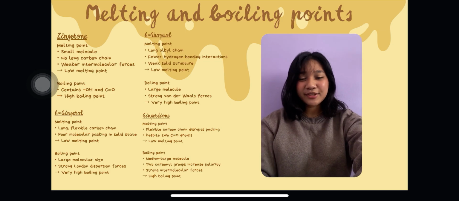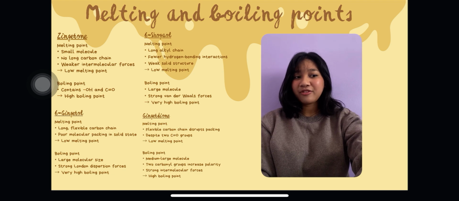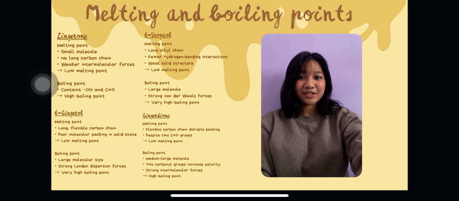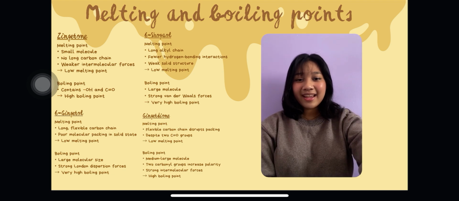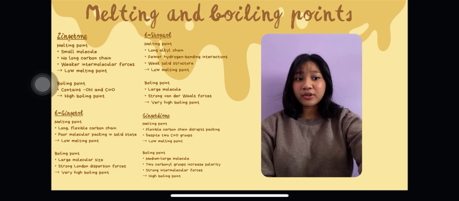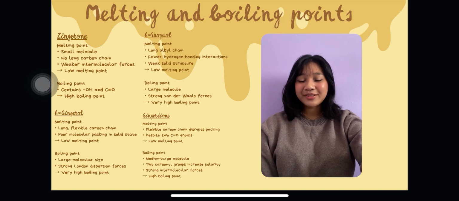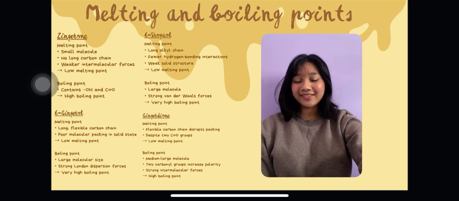Next is 6-gingerol. 6-gingerol has a low melting point, around 30 degrees Celsius. This is mainly due to its long flexible alkyl chain, which prevents efficient packing of molecules in the solid state. Despite that, it has a very high boiling point, around 450 degrees Celsius, because of its large molecular size and strong London dispersion forces. Next, we're moving on to 6-shogaol.